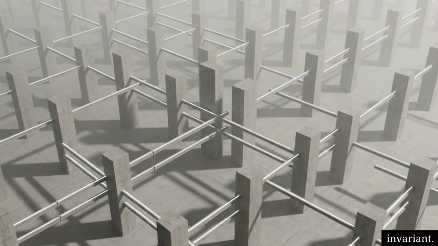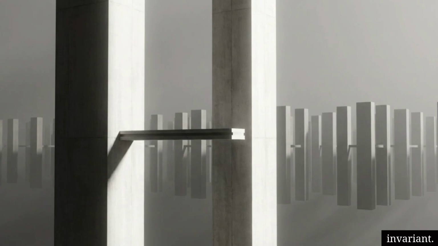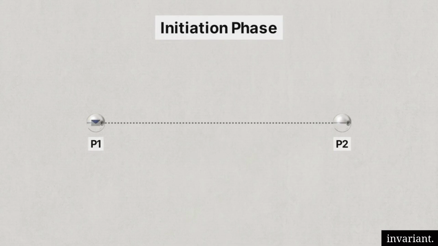Eliminating timeouts solves the problem of arbitrary deadlines, but the system still requires a broader, more decentralized perspective to be truly accurate. The Scalable Weakly Consistent Infection-Style Process Group Membership Protocol, or SWIM, introduces pure consensus to the process. SWIM relies on outsourced heartbeats. A node no longer relies solely on its own direct connection to pass judgment on a peer's health. During the initiation phase, node P1 sends a ping to P2.